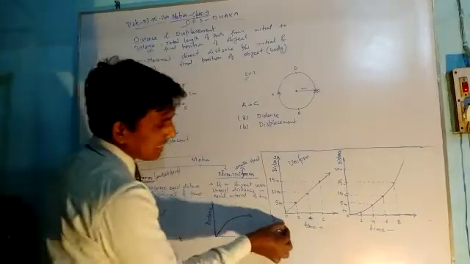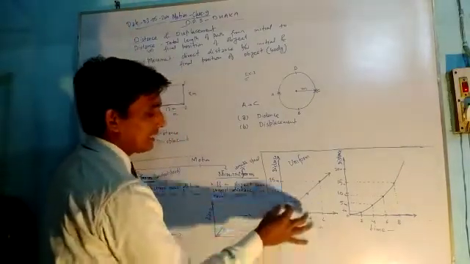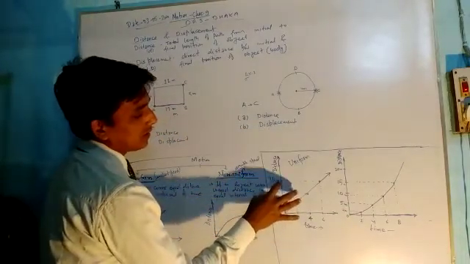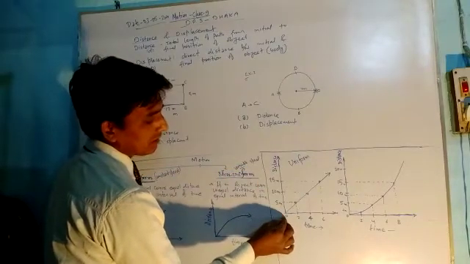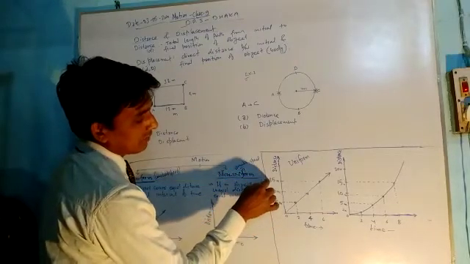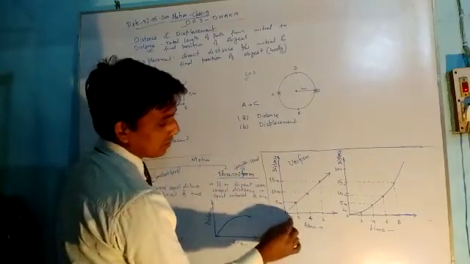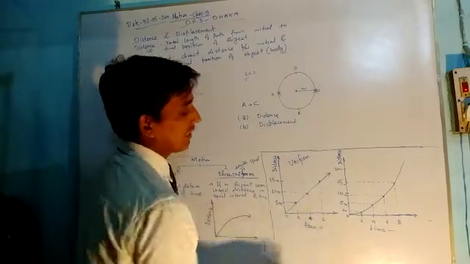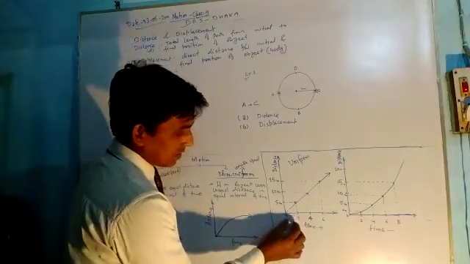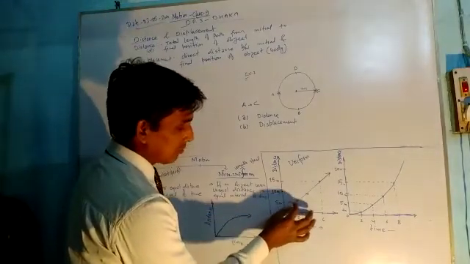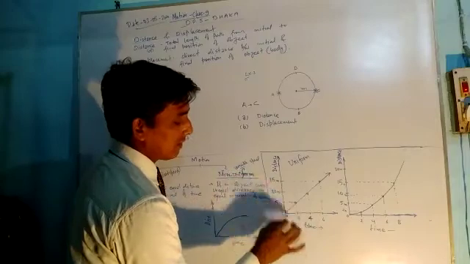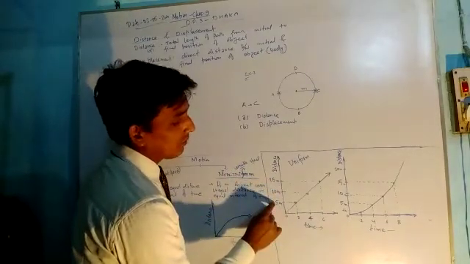Suppose this axis represents time, and this axis represents distance. So this is 5 meter, 10 meter, 15 meter, and similarly here the time is 0, and here the distance is 0. Here the time is 0, here the time is 2 seconds, 4 seconds, 6 seconds. So when the object starts at 0 time, in the first 2 seconds the object has moved. Here the distance is 5 meter and the time is 2 seconds. So in 2 seconds the object moved 5 meter.